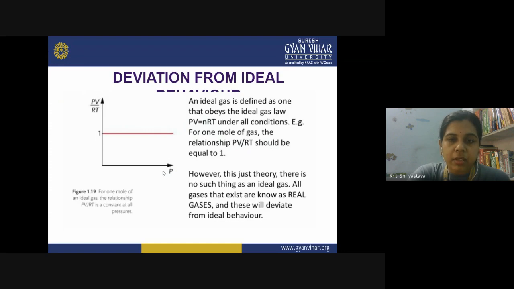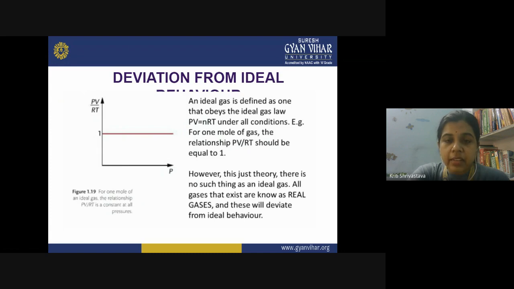for 1 mole of an ideal gas, which gas? Ideal gas, I'm talking about the ideal gas only. What happens? You will get a straight line. So this graph shows the behavior of an ideal gas. For 1 mole of the ideal gas, PV upon RT is a constant at all pressure values. No matter how much you increase the pressure, this will be a constant. So you call it an ideal gas. But we are here to discuss the deviation, how the other gases deviate from this behavior.